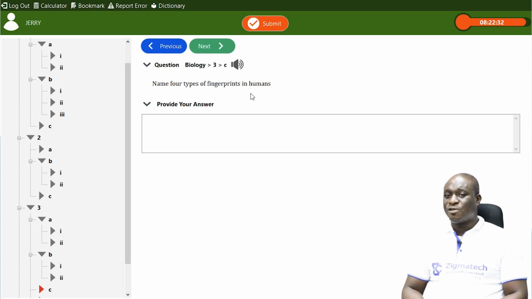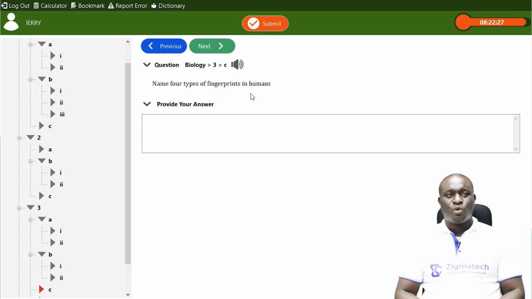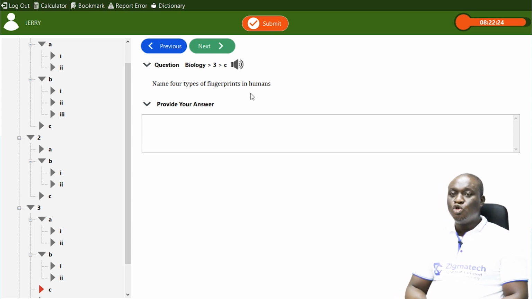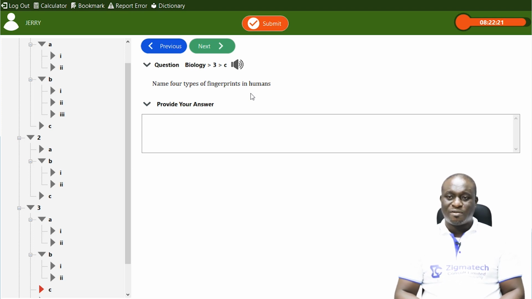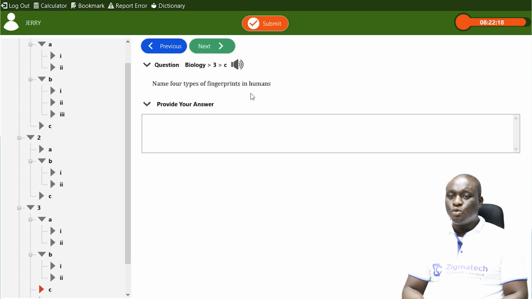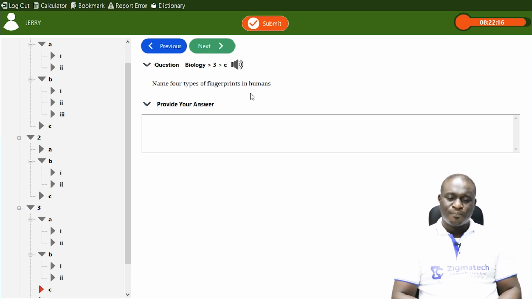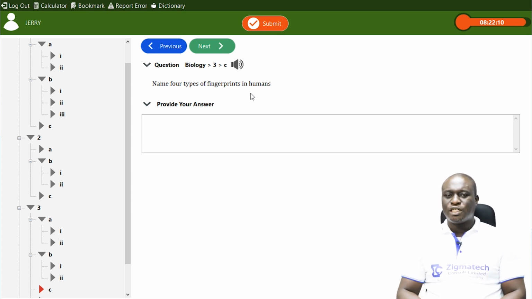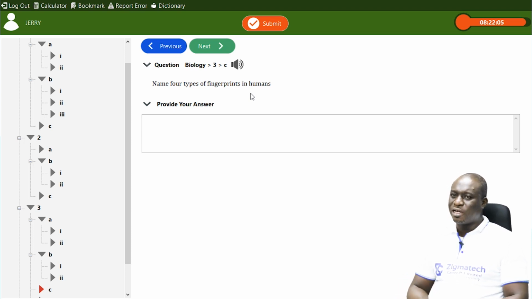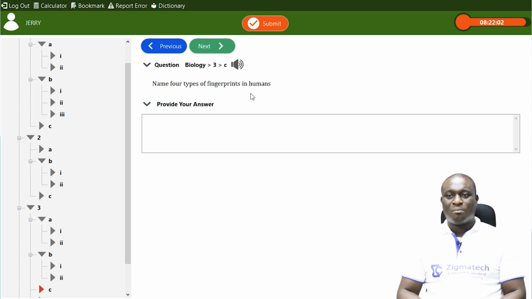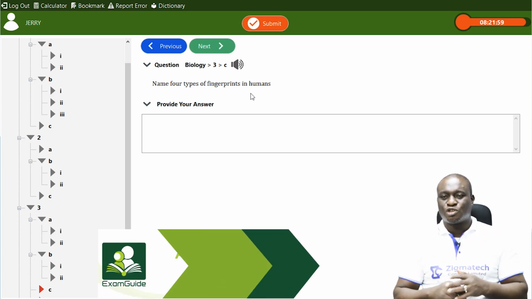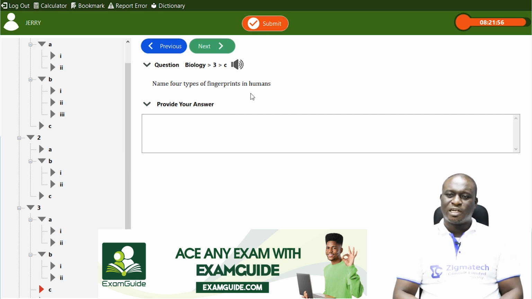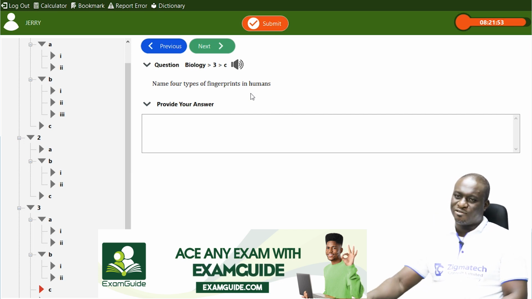Now, the types of fingerprints. Now, we have the arch fingerprint, ARCH. We have the loop fingerprint, LOOP. We have the compound fingerprint, and then we have the whorl, WHORL, whorl fingerprint. These are the 4 types of fingerprints we have. Please check up the structure of what it looks like and find out what fingerprints you also have.